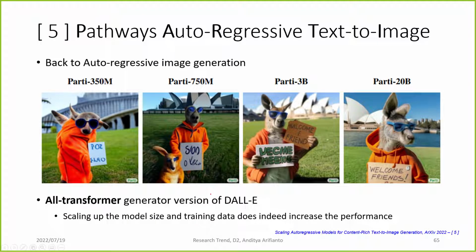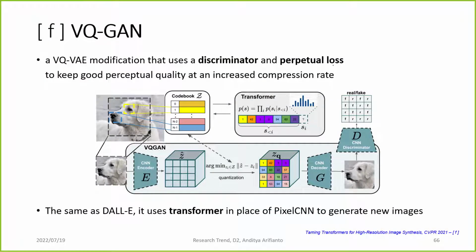And then the last but not least is Parti, or Pathways Autoregressive Text-to-Image. It is autoregressive, so we come full circle back to autoregressive image generation. It is an all-transformer generator version of DALL-E. So they show that scaling up the model and training does indeed increase the performance. First, before we talk about Parti, I want to talk about VQGAN because the story is very interesting.